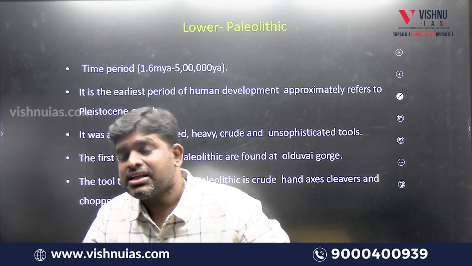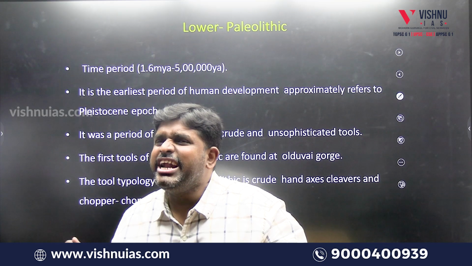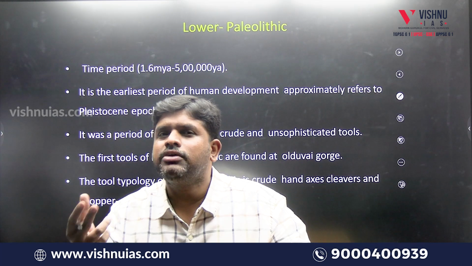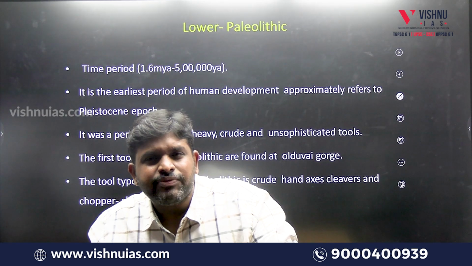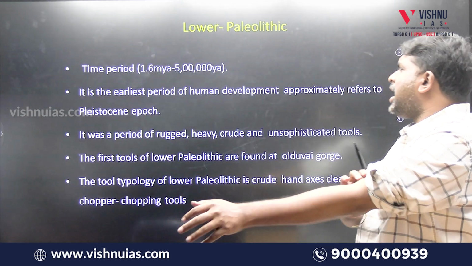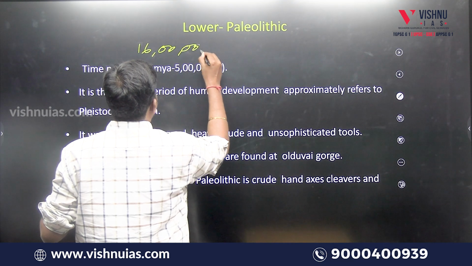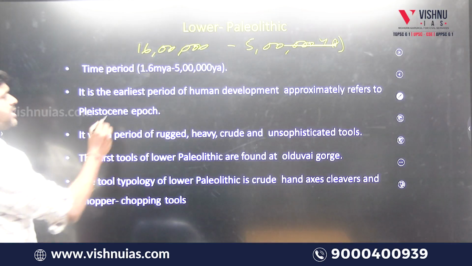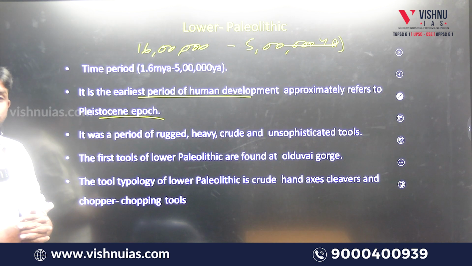Then why only 5 lakh years, sir? After 5 lakh years, whatever tools we got when we did dating methods were showing somewhere around 3 lakh or 2 lakh years ago, but of an advanced phase. It is the next phase, middle Paleolithic. So the first phase is called lower Paleolithic age, and the time period is from 16 lakh years to 5 lakh years ago. It is the earliest period of human development, approximately referring to the Pleistocene epoch.